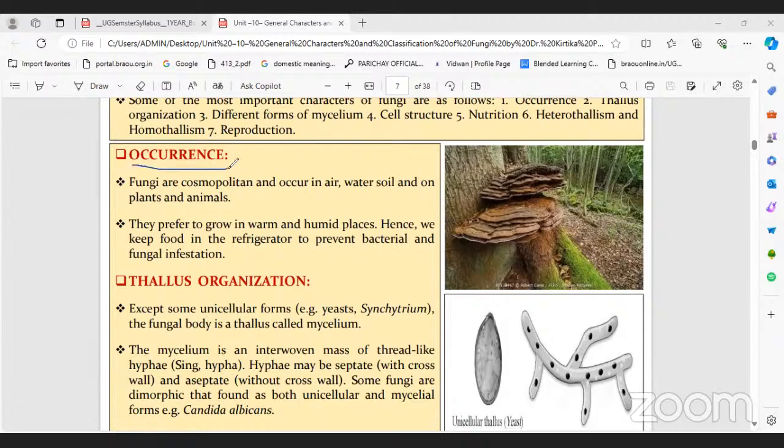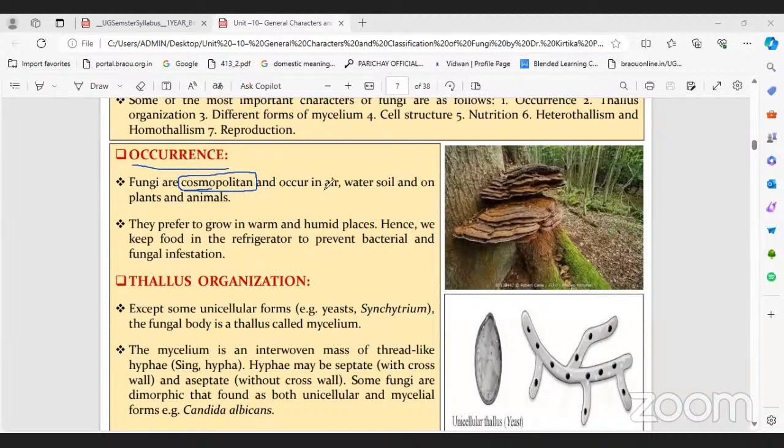Next, how they are means thallus structure. After habitat, that is occurrence, comes thallus organization and cell structure. After cell structure, reproduction. Don't forget the order of headings. That much is enough. Right now, fungi are cosmopolitan, which means they can grow everywhere.